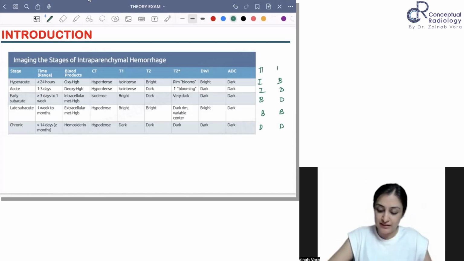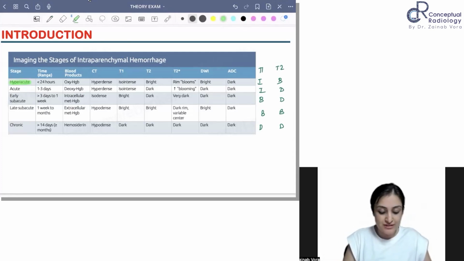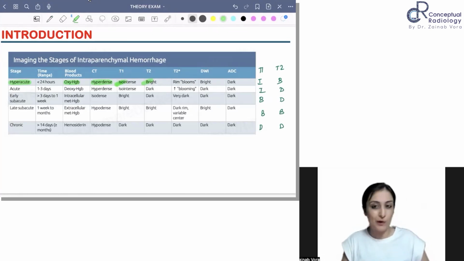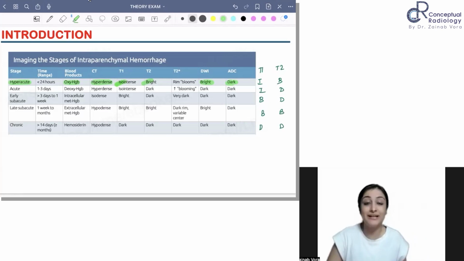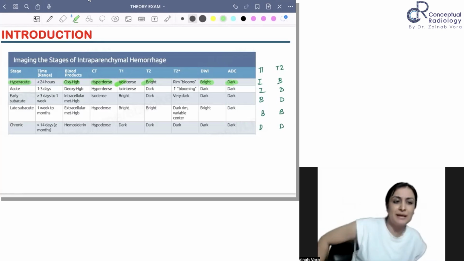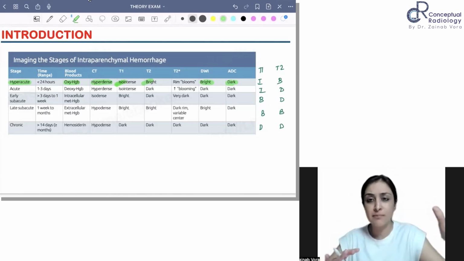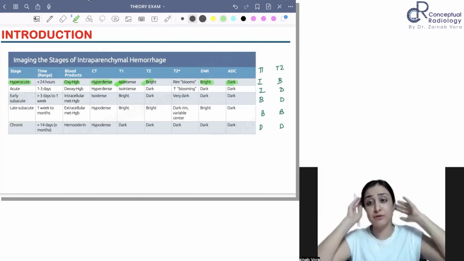So this is our T1 and T2 signal intensity. Now let's correlate everything here. So hyperacute is less than 24 hours, which is oxyhemoglobin, which is hyperdense on a CT. I bleed. So intermediate or ISO on T1 and bright on T2, and this we already knew. It blooms on gradient image, and it is going to be bright on DWI, dark on ADC, right? So it will show you pseudo diffusion restriction in hyperacute. Basically, diffusion restriction is the feature of late subacute predominantly, but yes, even in hyperacute you can see.